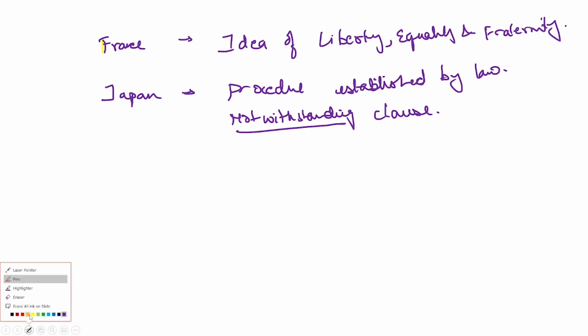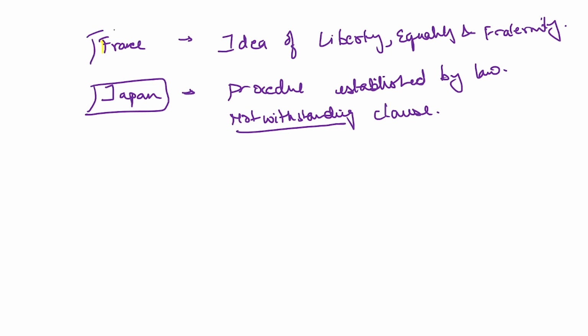It is perhaps the Japan constitution which talks about the notwithstanding clause, which says that apart from the things that have been mentioned so far, nothing will be made applicable. So this is the notwithstanding clause which we have taken from Japan. And from France, we have incorporated the ideas of liberty, equality, and fraternity. So these are the two things that you need to retain whenever you are solving the questions of CLAT examination from your preparation point of view.